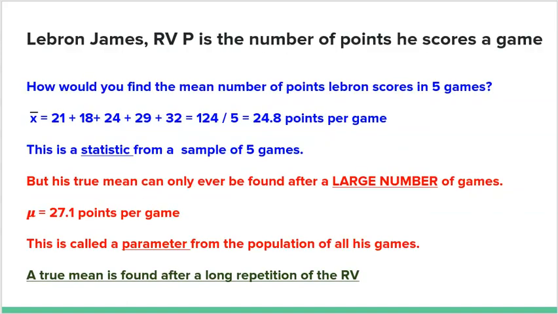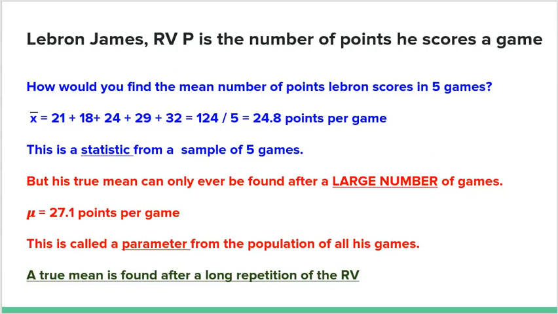So let's think about LeBron James for a second. Let the random variable P be the number of points he scores in a game. It's random, right? How many points is LeBron going to score tonight? I don't know exactly what the answer is, but that's the idea. It's a numerical outcome that I don't know, hence it's a random variable.